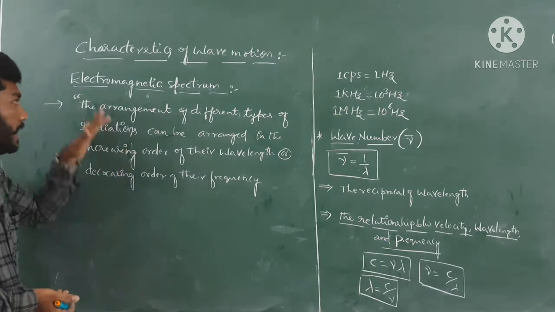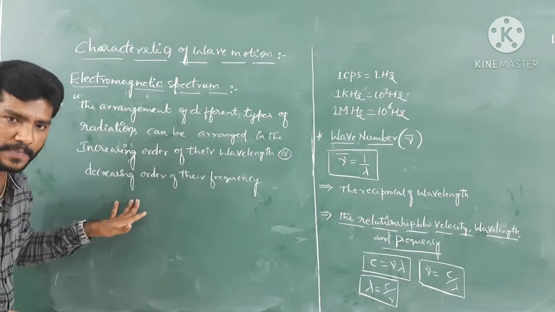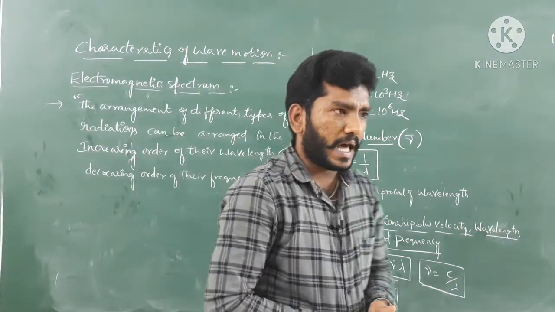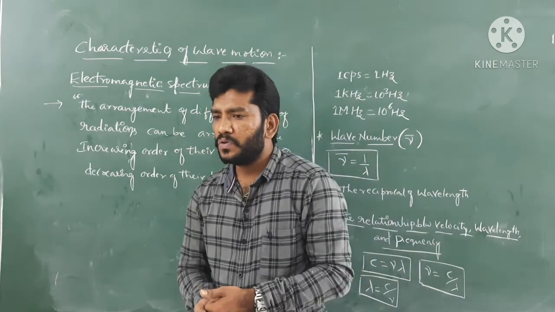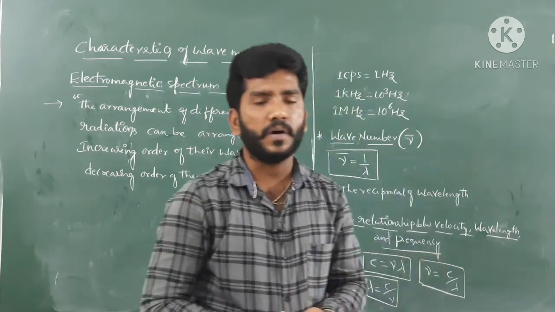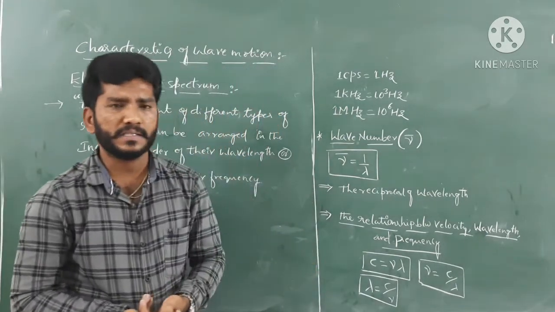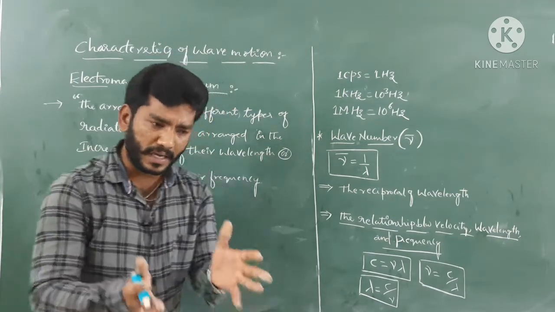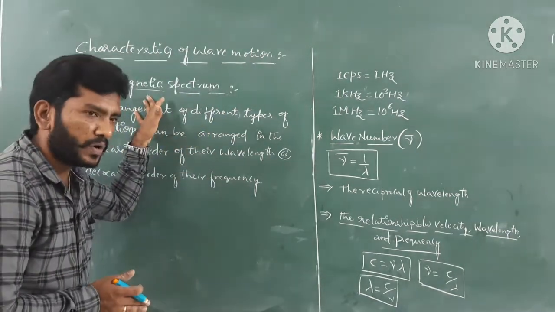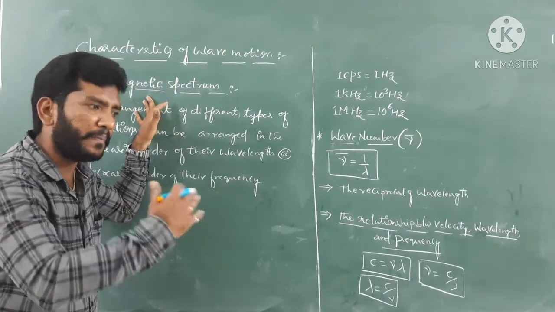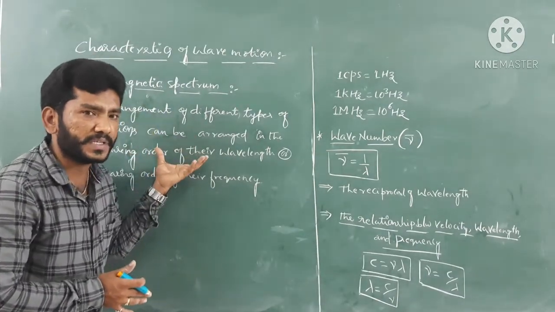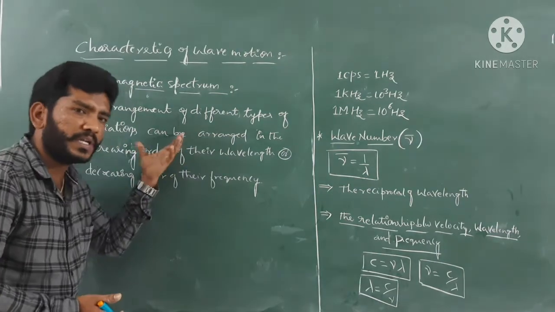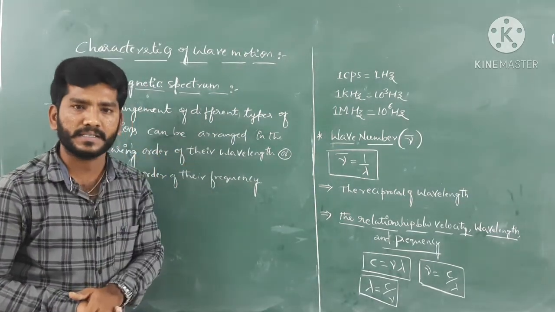So electromagnetic spectrum. This is about the electromagnetic spectrum. And suppose you want to discuss their characteristics, so these electromagnetic radiations also exhibit some sort of characteristics. What are those characteristics that can be exhibited by electromagnetic radiation? We'll discuss them one by one. Very simple, guys. Ultimately we have the electromagnetic spectrum, which is made by the arrangement of different types of electromagnetic radiations, isn't it? So what characteristics could be exhibited by those particular electromagnetic radiations? We'll discuss their characteristics right now.